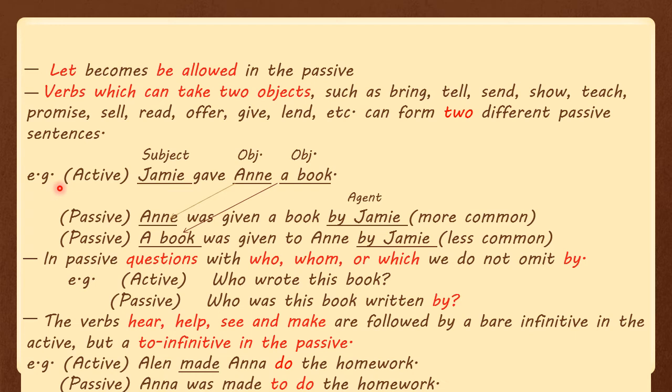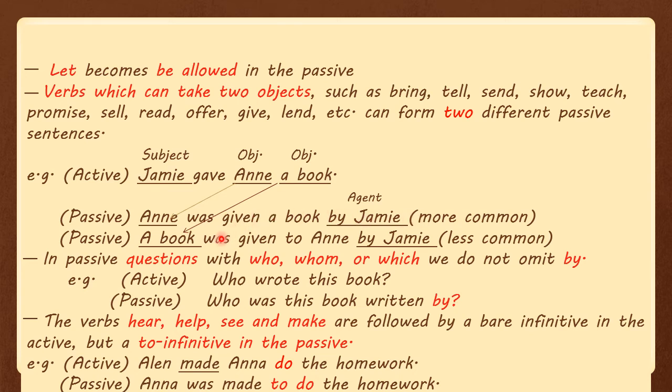Let's have an example and start with an active sentence. Jamie gave Anne a book. Jamie is the subject, Anne an object, and a book another object. So we have two objects in this sentence. Let's turn this active sentence into a passive one, and we have two passive sentences. Anne was given a book by Jamie. Anne, which is the object of the active sentence, becomes the subject, and Jamie, the subject, becomes the agent. This sentence is more common.